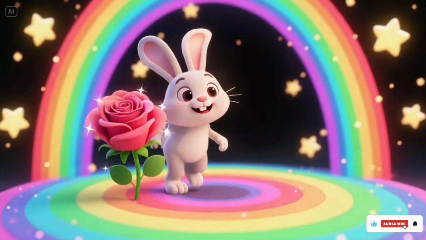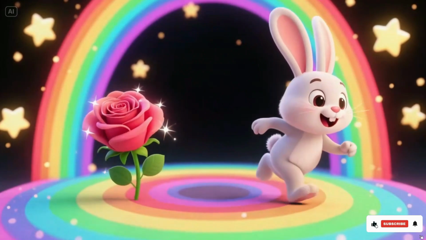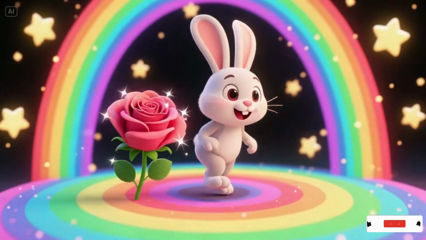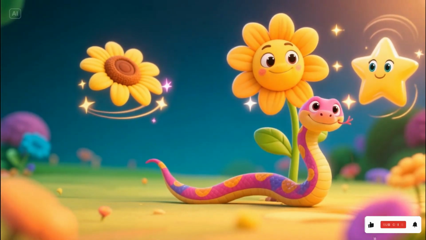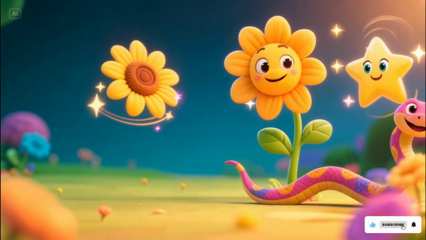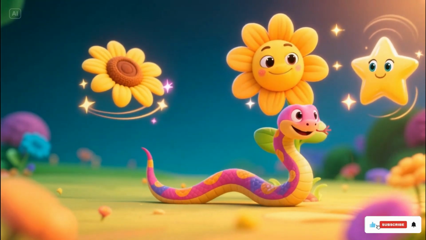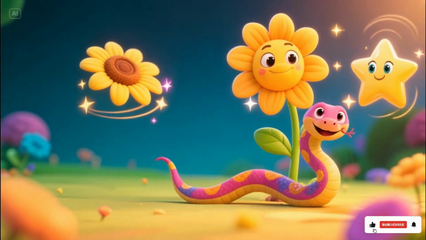R is for rabbit, hop, hop, hop. Rose, blooming bright and red. Rainbow, shining across the sky. S is for snake, slither, slither. Sun, reach. Sunflower, tall and bright. Star, shining in the night.